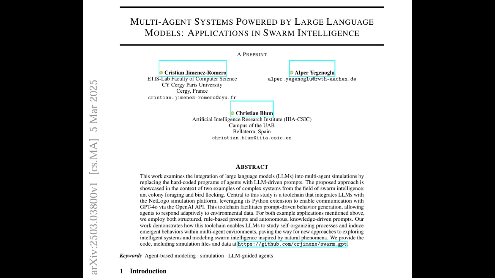The researchers started with a classic NetLogo ant foraging simulation. So you have these ants, and they use pheromone trails to find and collect food. And the challenge here was to replace all those hard-coded rules that the ants normally follow with an LLM. Wow. And what I thought was really interesting is the LLM didn't actually see the simulation. Oh, interesting. It only got these text descriptions of the ant's surroundings. Right. So things like pheromone levels or how strong the nest scent is. Okay. And then based on just that limited information, the LLM had to figure out what the ant should do,